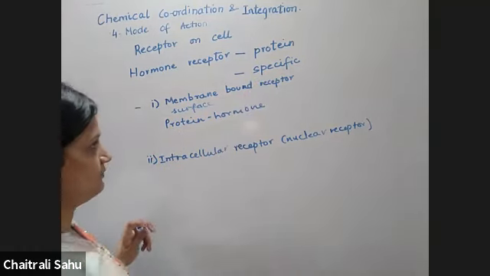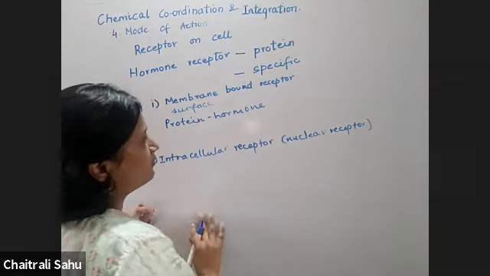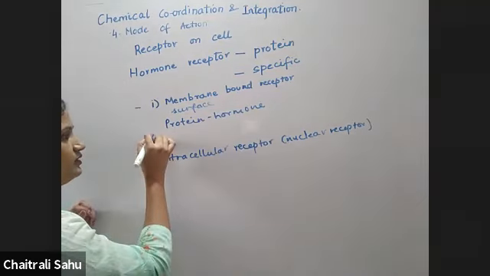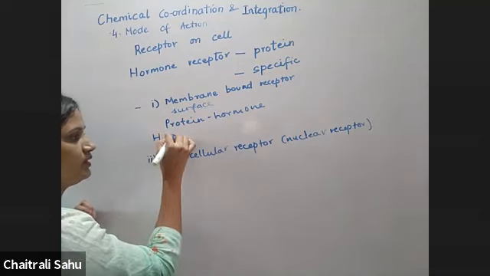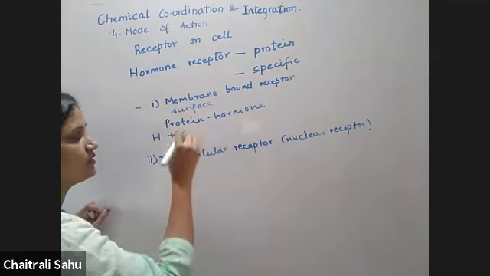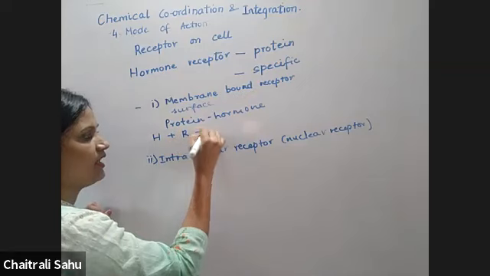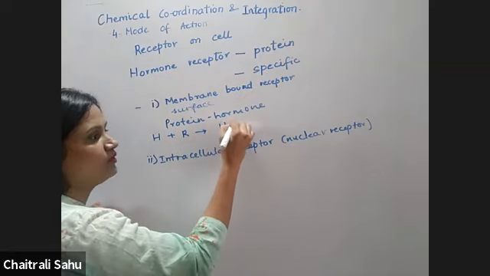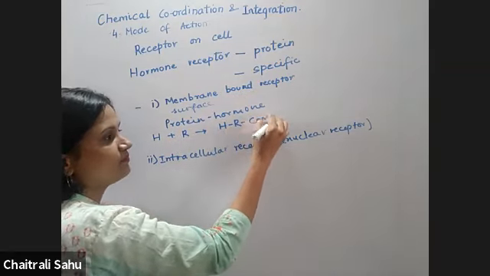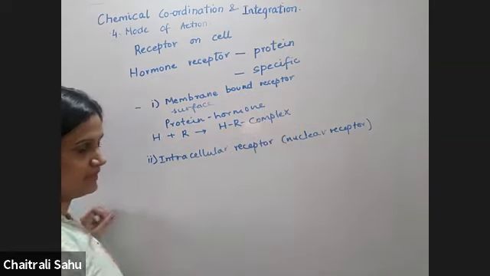अब ये होता कैसे? This membrane bound receptor, you have the hormone. This hormone will attach to this receptor and will form a hormone receptor complex.